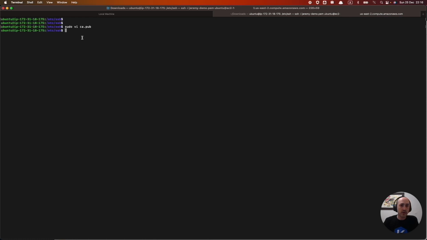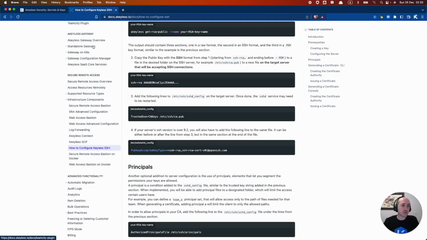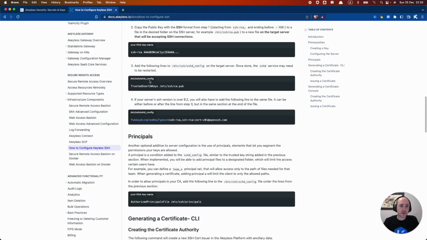Okay, and now we have it ready to go. And then the next thing we need to do is go back to the docs here, and we need to add these two lines to our sshd config file in order to make sure that everything's accepted on the server side, on the remote machine side.